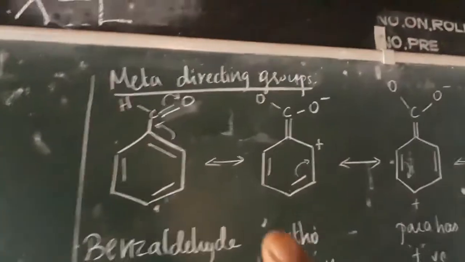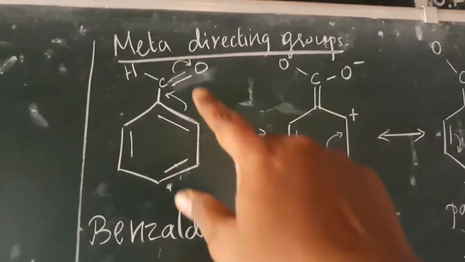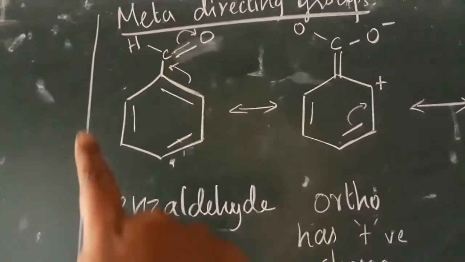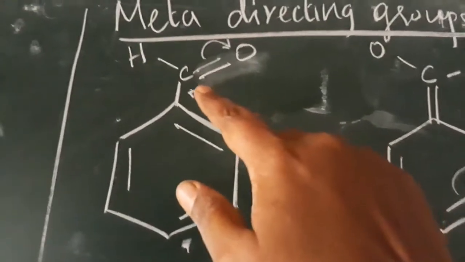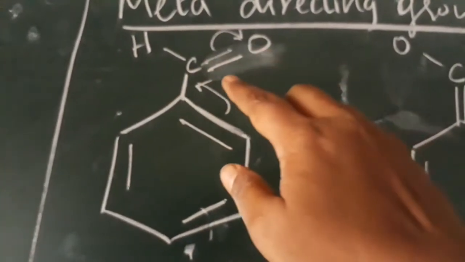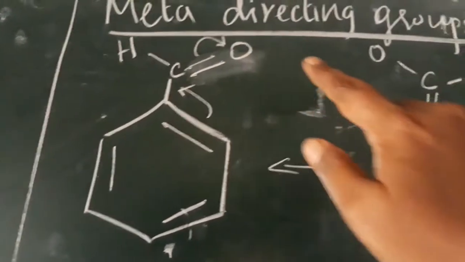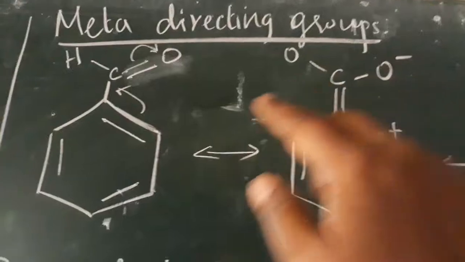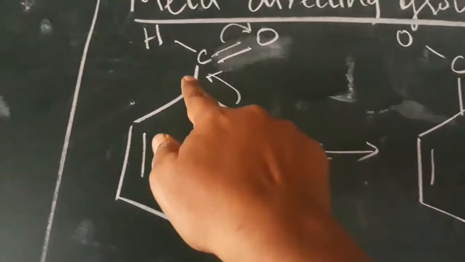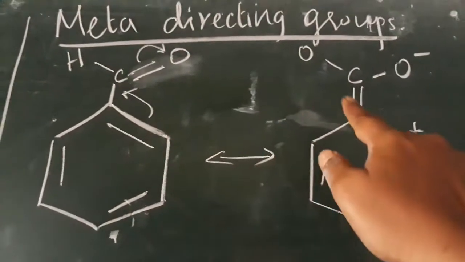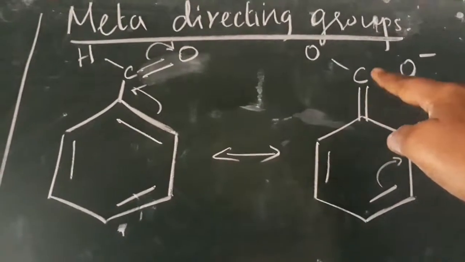Okay, the next one, meta-directing groups. Why are some groups called meta-directing groups? For example, benzene with an aldehyde is called benzaldehyde, which is CHO. CHO is written as a structure with a C double bond O and a single bond to H. In the double bond, the electrons are attracted by the oxygen, so the oxygen develops a negative character. The electrons move to the ring, creating a double bond between the corner carbon and the next carbon.